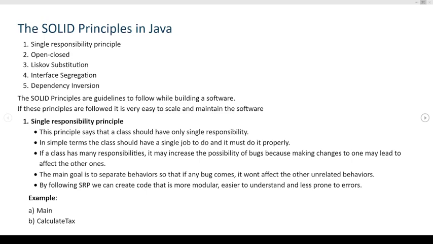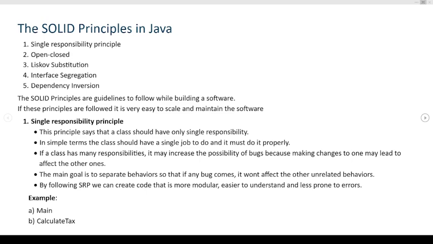And another thing is, if a class has so many responsibilities, then there may be an increased possibility of bugs while making changes. So we should not make the class have so many features. It should serve a single job at a time. So that is about single responsibility principle. And also the main goal of single responsibility principle is to separate the behavior, so that if any bug comes, it won't affect the other unrelated behaviors.